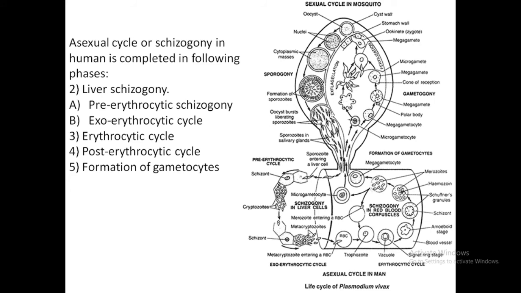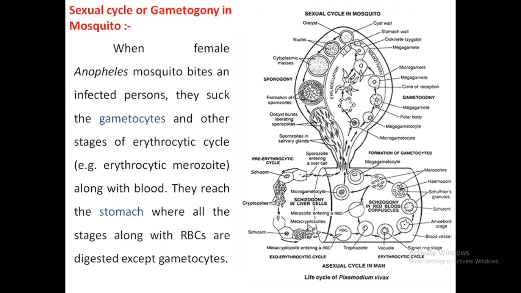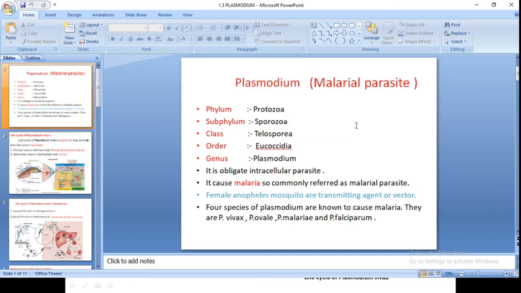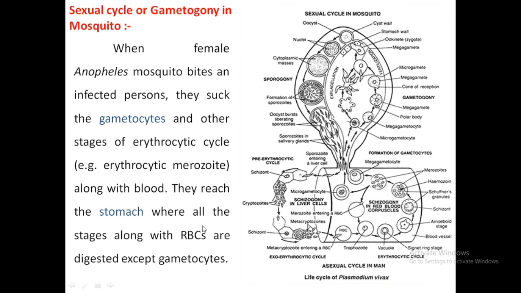And then next is the sexual cycle, or gametogony. When a female Anopheles mosquito bites an infected person, it sucks the gametocytes and other stages of the erythrocytic cycle along with blood. But we have always seen that the sexual cycle in the female Anopheles mosquito starts with the gametocytes, because the gametocyte can resist the digestive juices while all other stages are digested out.